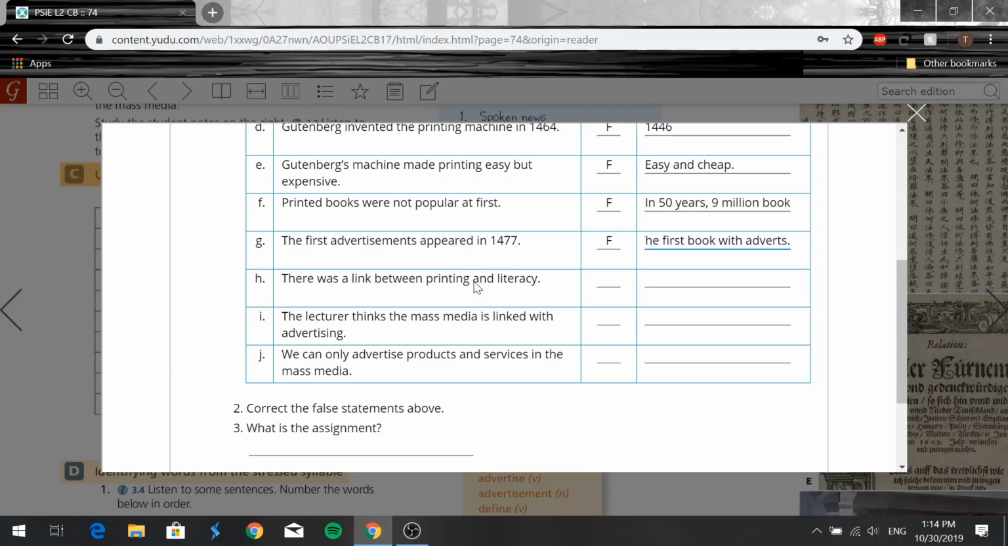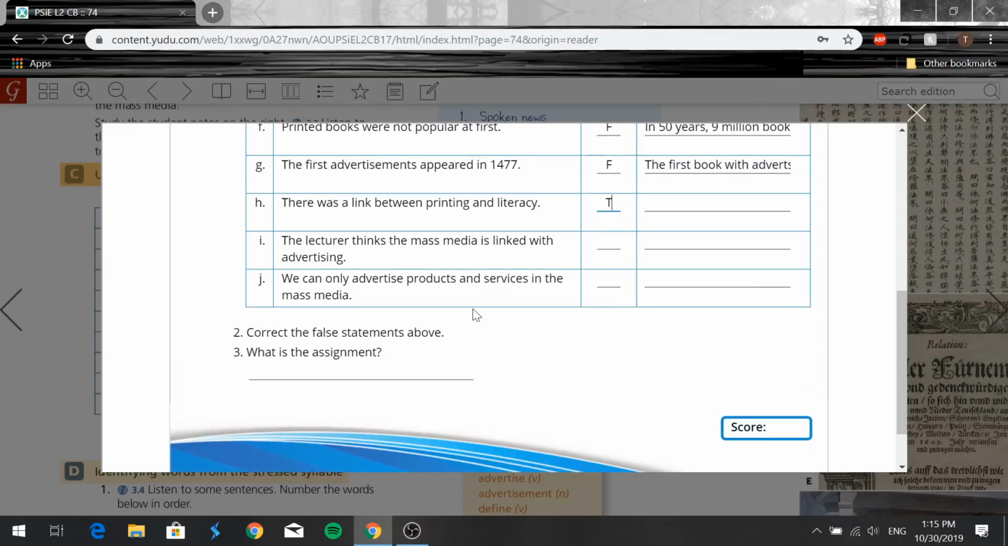There was a link between printing and literacy. This one's actually true. There was indeed a link between printing and literacy. Then we have I. The lecturer thinks the mass media is linked with advertising. That is true. Then we have J. We can only advertise products and services in the mass media. This one is false. Let me write that in capital. We can actually advertise ideas and opinions as well.